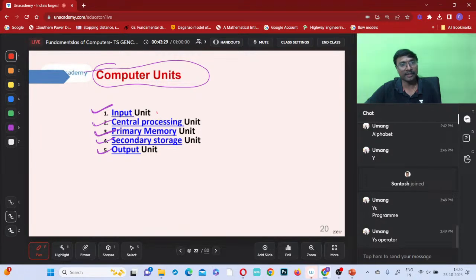Input device is over, input unit is over, central processing unit is over, right? So in the next class we will be discussing the primary memory, secondary storage memory, output units, and after that some basics. Who invented, what are the first, second, third generations, which generation is running now, different types of computers, right? All these things we will see in the next class. Two classes will be required for these basics or fundamentals of computers.